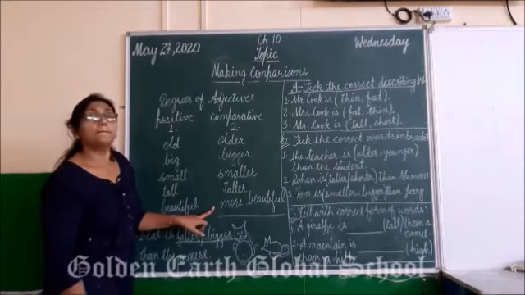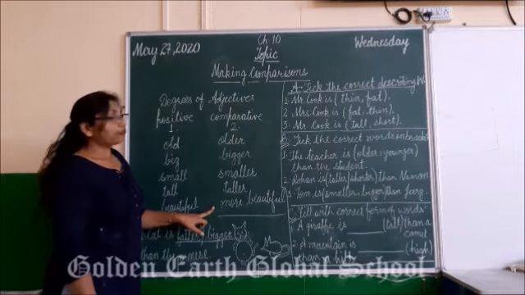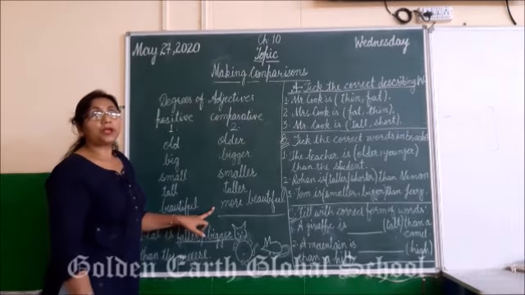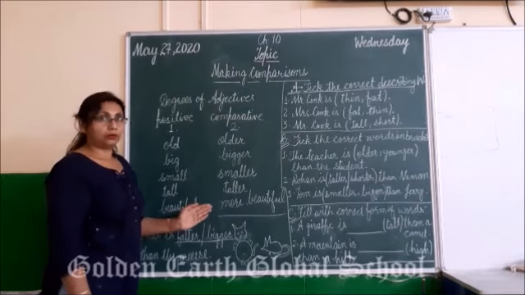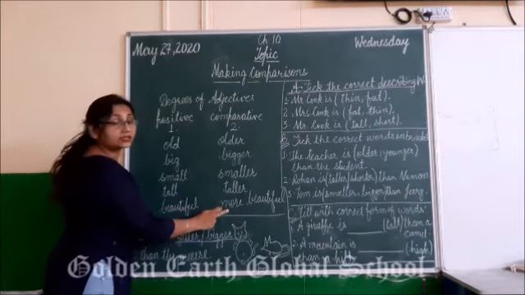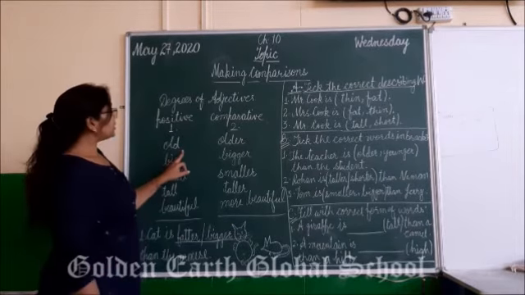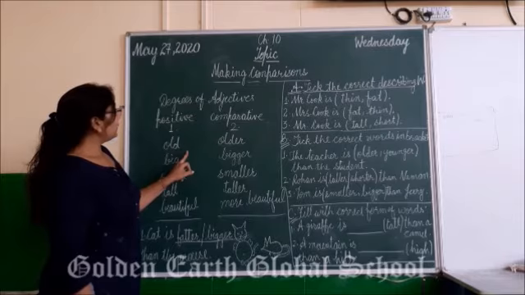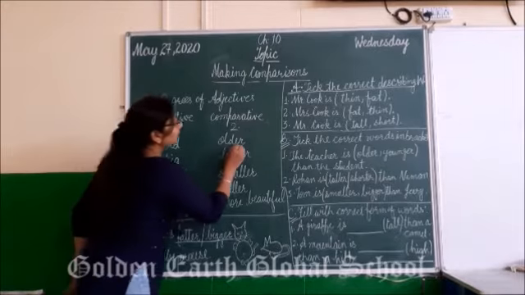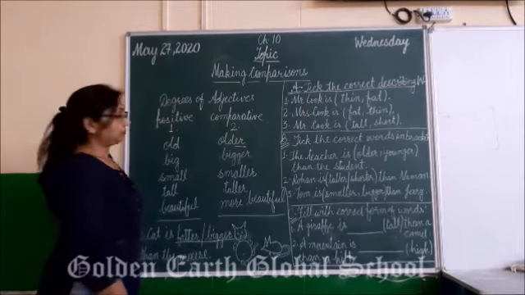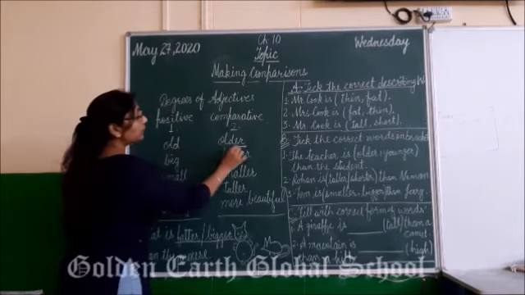We will write here more beautiful, because there are some more words where we don't add er behind them to make them comparative. We use more before the word. Okay, as here is used, more beautiful. Right? So students, when we change the positive degree into comparative degree, we add er behind the word. What we use? We add er behind the word. Old, older.